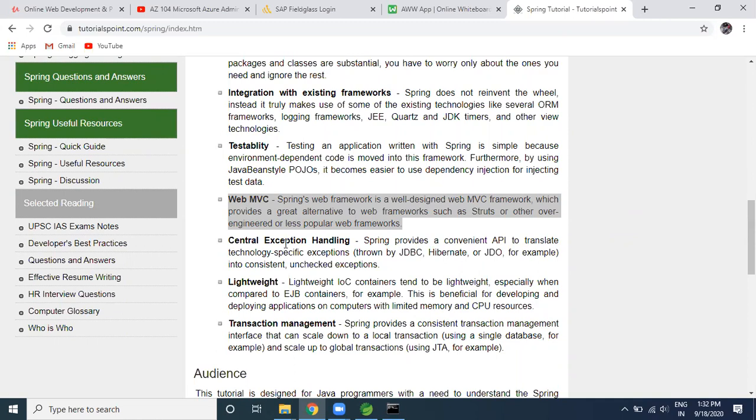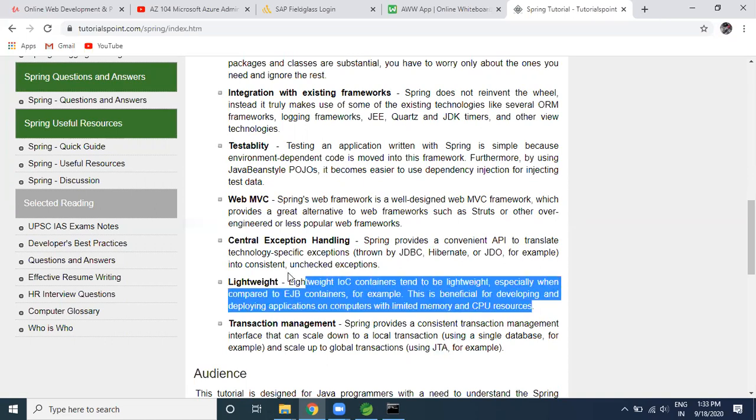We have the central exception handling. One of the best things in terms of Spring is it has its own exception handling mechanism, which is going to help you out. Like an exception thrown by JDBC or by Hibernate or Java database objects, you will get to know about it. Even transaction management: global transaction management, local transaction management, Java transaction management. And it's lightweight also. You're not going to get heavy jar files. It's a very small 4 to 5 MB jar file.